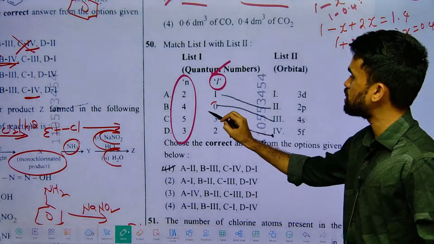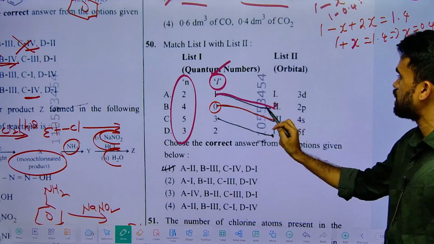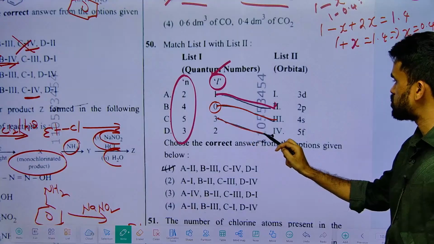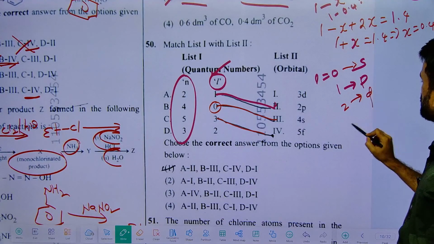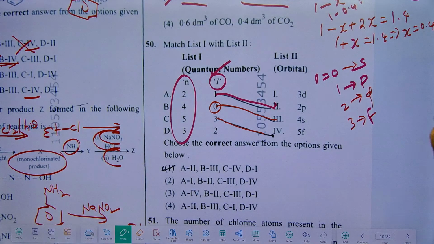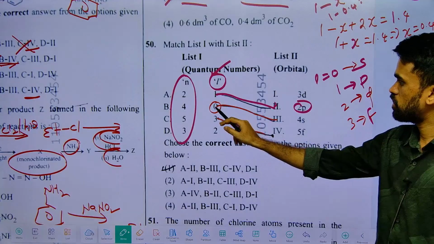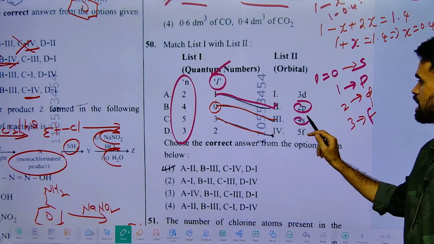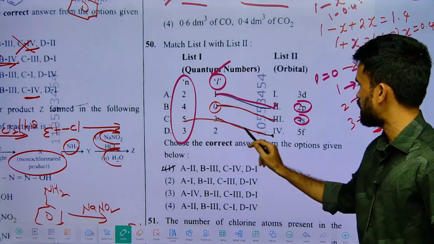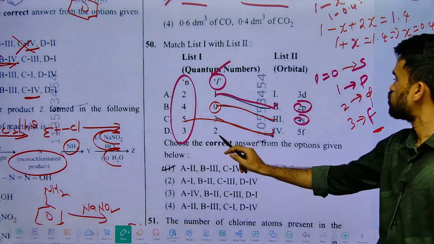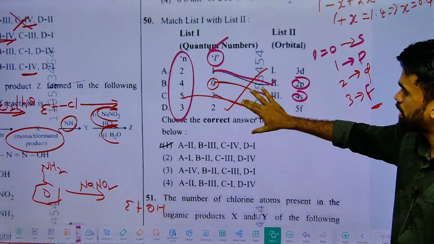See, if the L value is 0, we know it is an S subshell. If L value is 1, it is a P subshell. L value 2 is a D subshell, and 3 is F. So L 0 is S, 1 P, 2 D, 3 F. Like this you can match. Where do we have L 1? That means 2P. 0 means 4S. Next, 5 3: 3 means F, so it should be 5F. Then 3 2: 2 means D. So D is 1. Like this you can match based on your understanding. I hope it is clear.